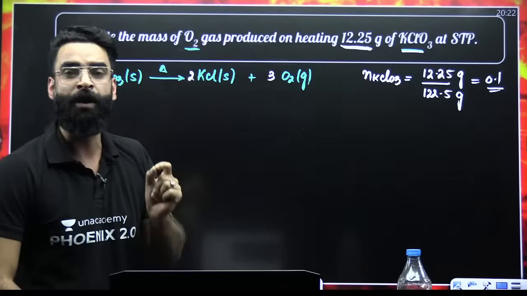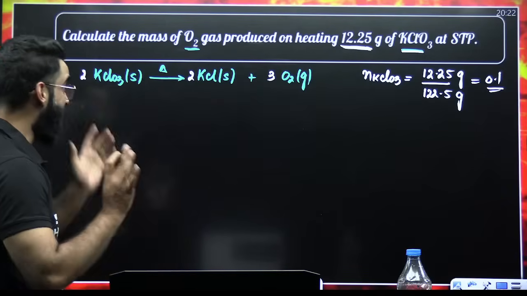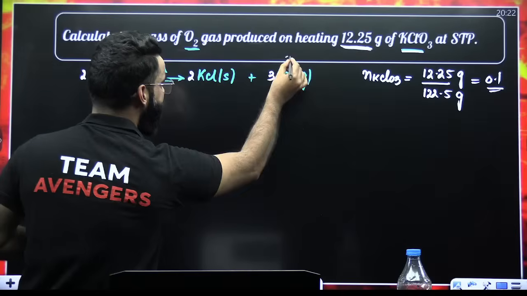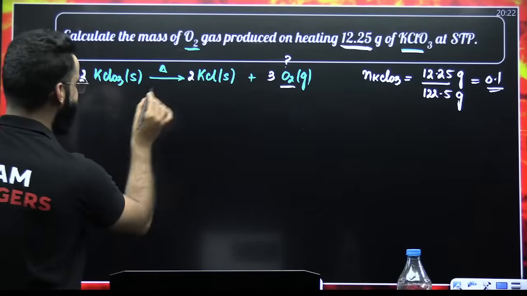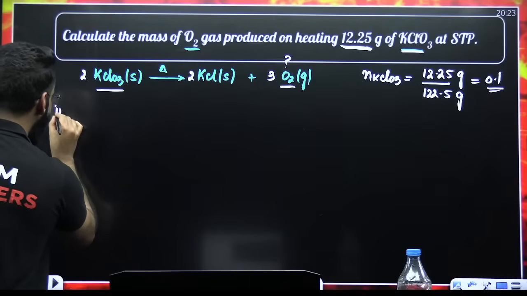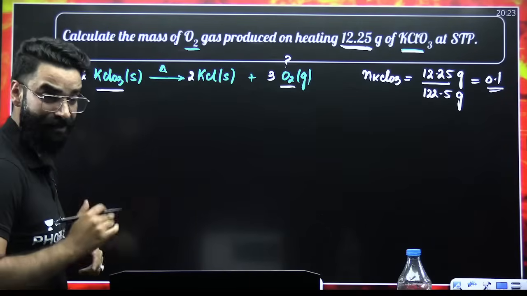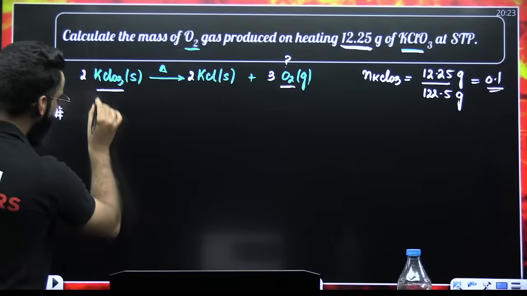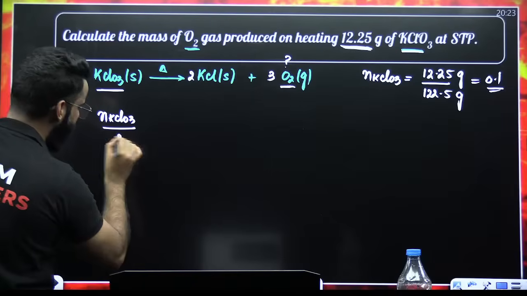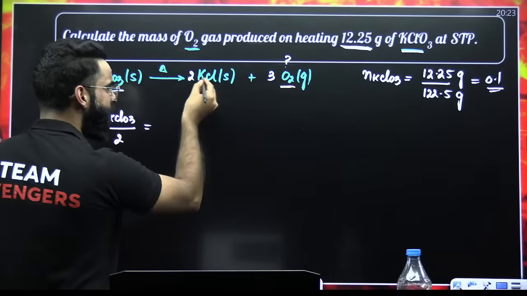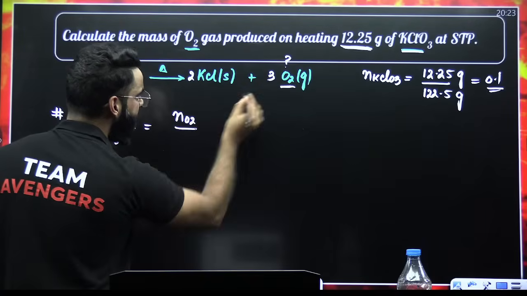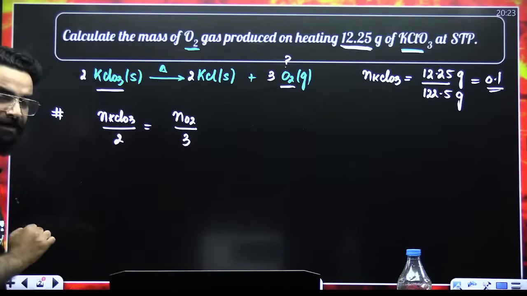After converting the given quantity into number of moles, my dear students, understand what the question is. Calculate the mass of O2 produced on heating 12.25 grams of KClO3. So write the stoichiometric equation, which I showed you a few minutes back. You'll write number of moles of KClO3 divided by stoichiometric coefficient of KClO3 is equal to, you have got nothing to do with this right now, talk about oxygen, number of moles of O2 divided by stoichiometric coefficient of O2, right?